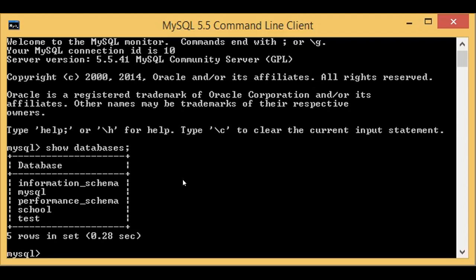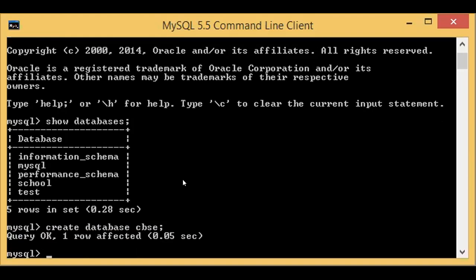What is the next command? If you want to add one more database, use the create command. Create database, and you can give your database name. I am going to create CBSE as the database name. Create database CBSE. If I press enter, you see the database is created.